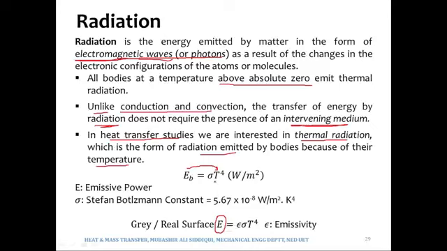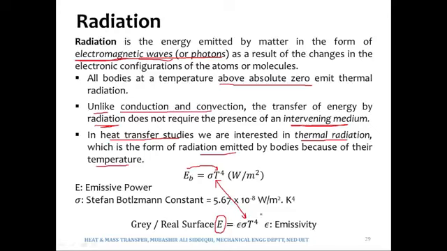And you can see the similarity between these two expressions. They are almost the same. We have a sigma T4 in here and we have a sigma T4 in here as well. The only thing is that over here it is being multiplied with an epsilon, where epsilon is the emissivity. So we can write that E is epsilon times EB,